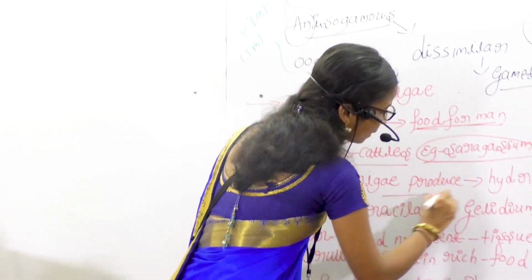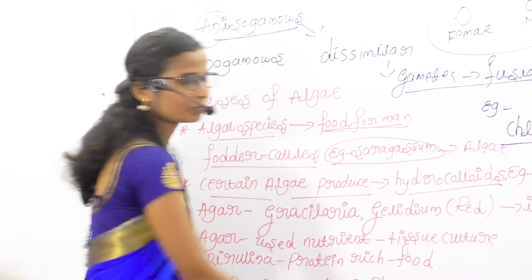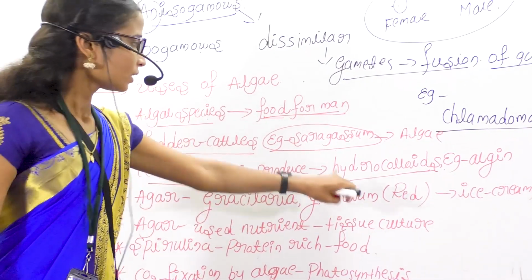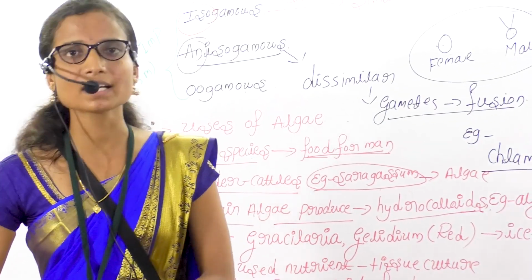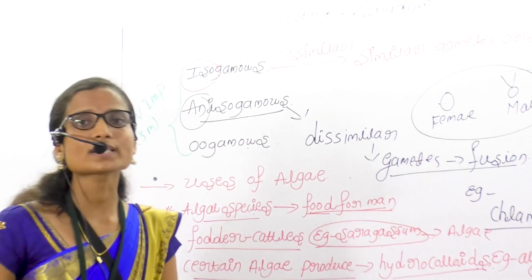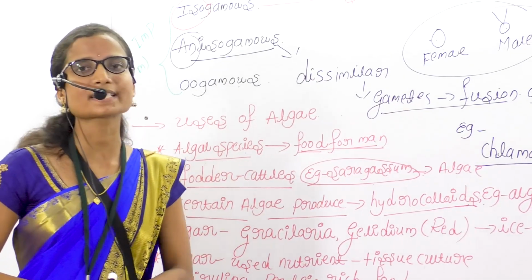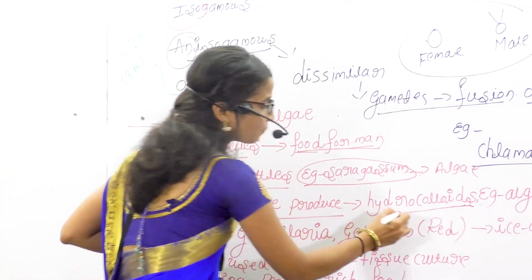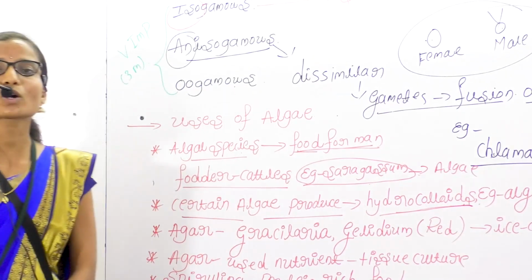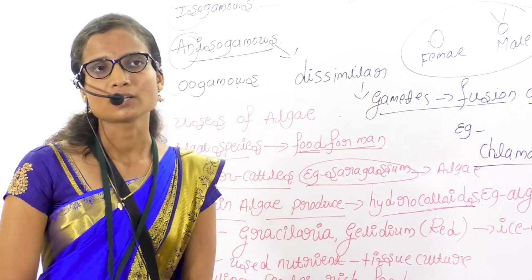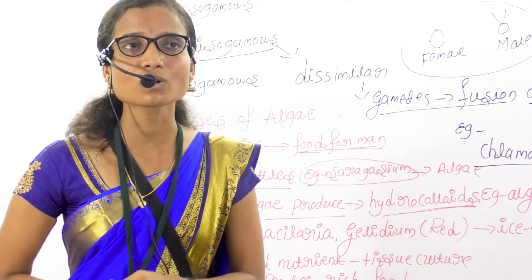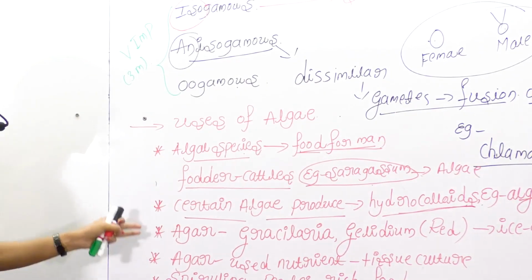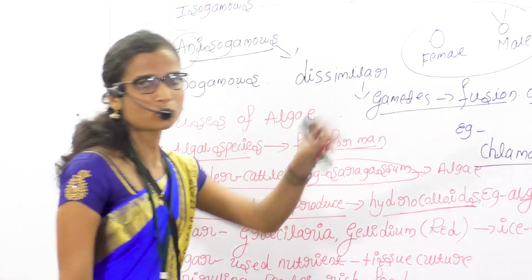Next, certain algae produce hydrocolloids. This term is very important. Hydrocolloids are nothing but substances with a property that holds water. The water holding capacity is present in the algal species, because the algae produce hydrocolloids. So hydrocolloids are nothing but water holding capacity.